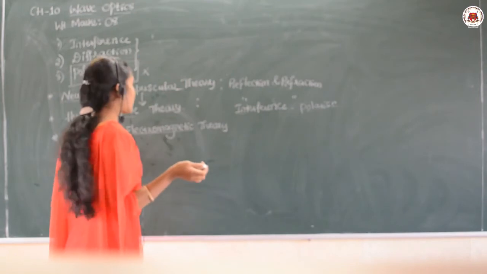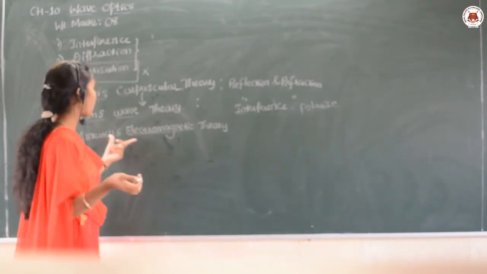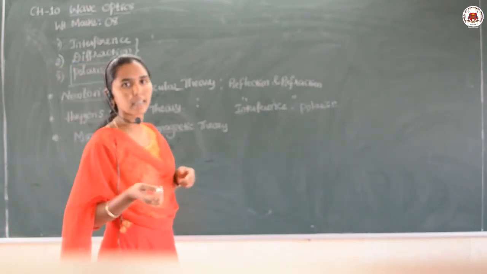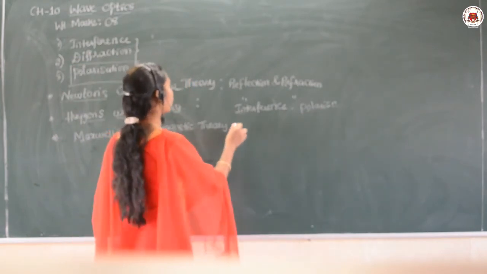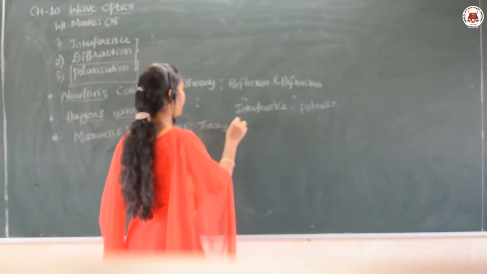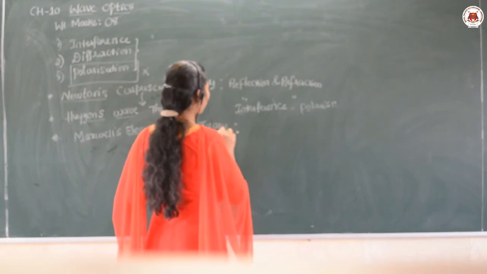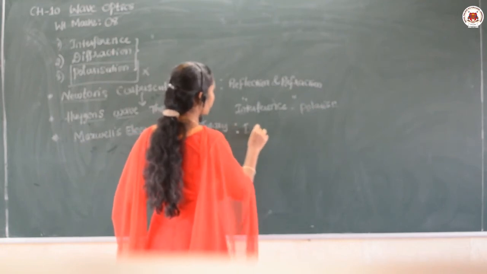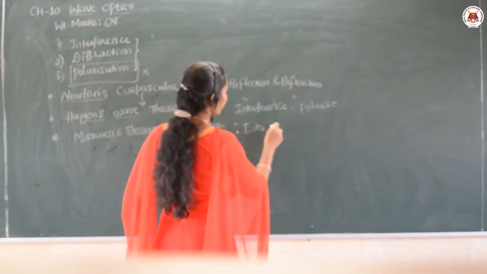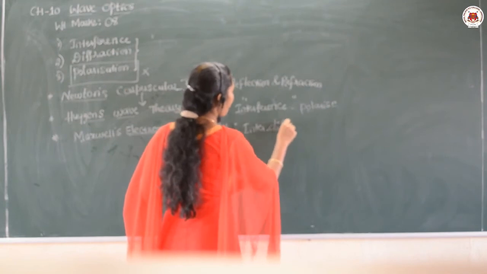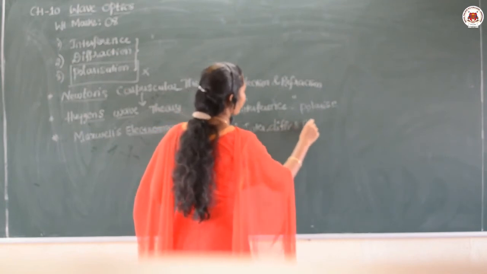So the next theory they moved to is the Maxwell electromagnetic theory. From this theory they gave phenomena such as interference, diffraction and polarization.